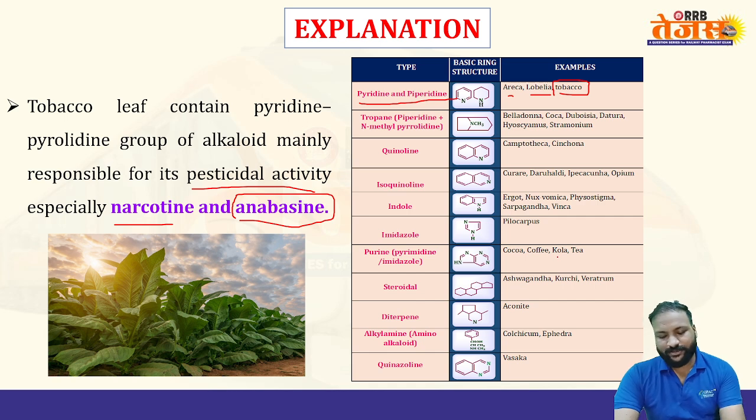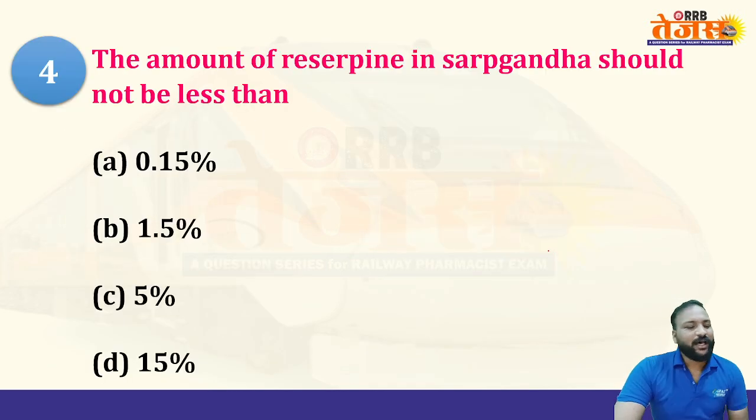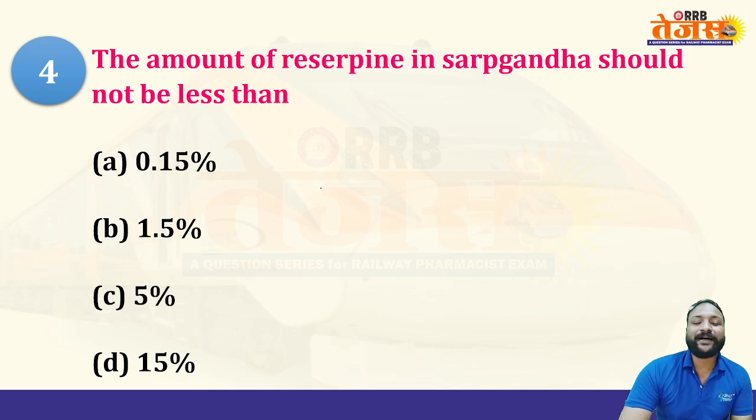Next question of this series. Fourth question: the amount of reserpine in Rauwolfia should not be less than, option A 0.15%, B 1.5%, C 5%, and D 15%. Choose the right answer here.